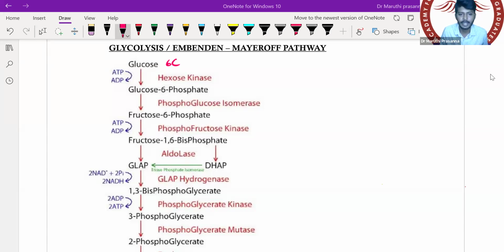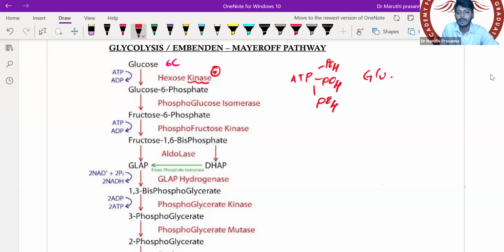Glucose is a 6 carbon substance which will undergo the effect of an enzyme called hexokinase. A kinase transfers a phosphate group from one molecule to another. I have an ATP here and a glucose here. ATP has three phosphates. I take one phosphate from the ATP and transfer it to glucose. At the sixth carbon I am adding the phosphate group, so it is called glucose 6 phosphate.